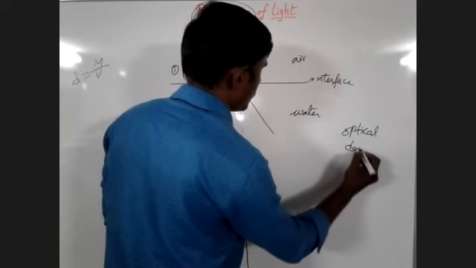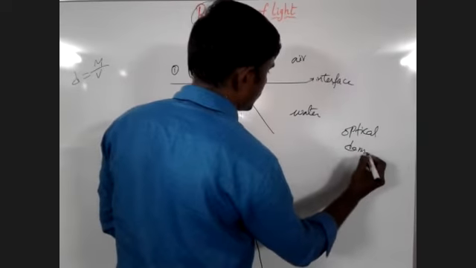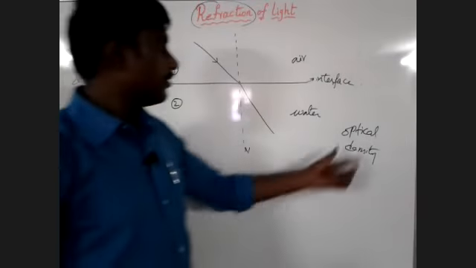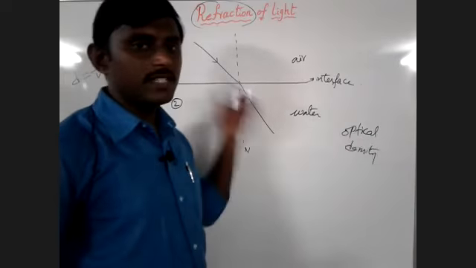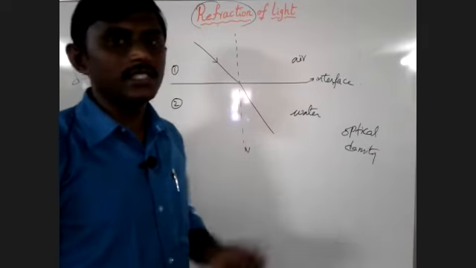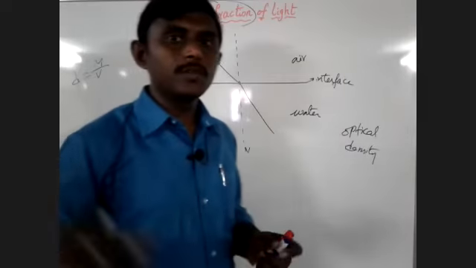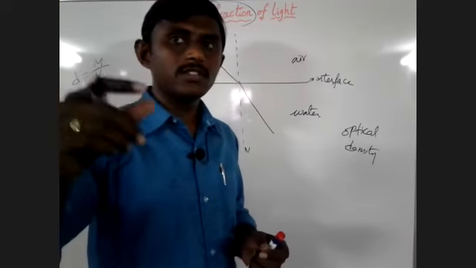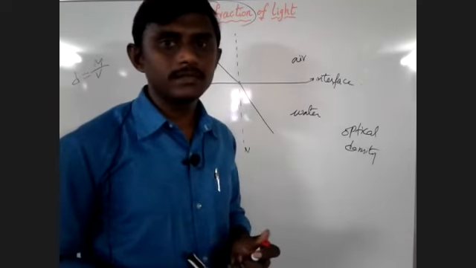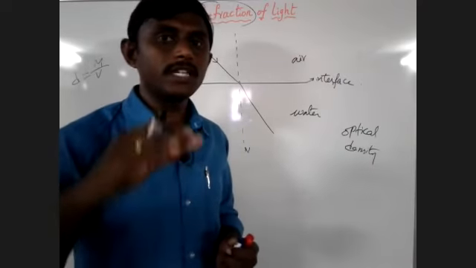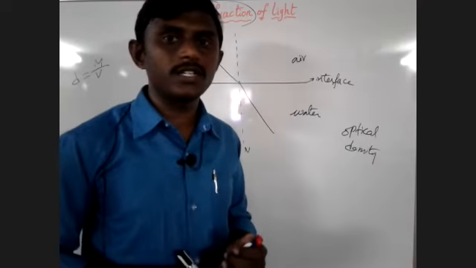What is the difference between mass density and optical density? That is our next question again. Observe here carefully. I will tell you one example. When you pour petrol or kerosene on the water, what happens? The petrol will float on the water. Why does the petrol or kerosene float on the water?